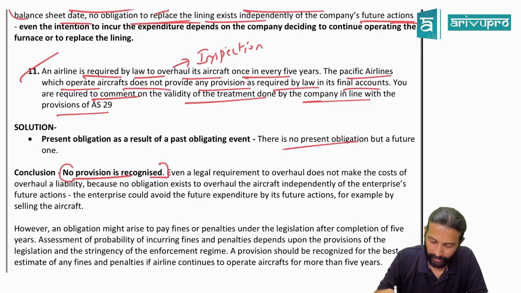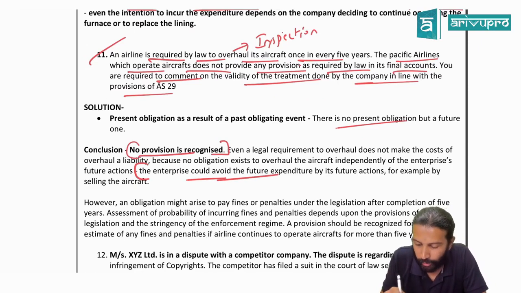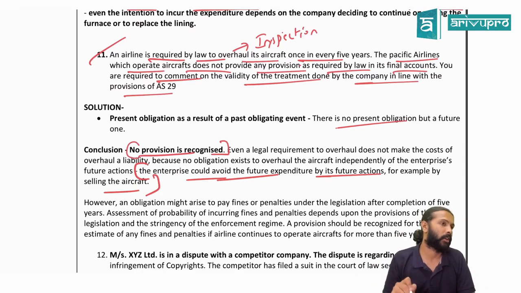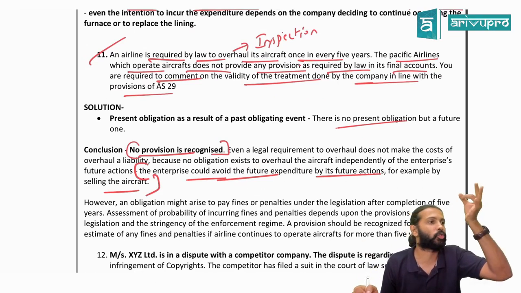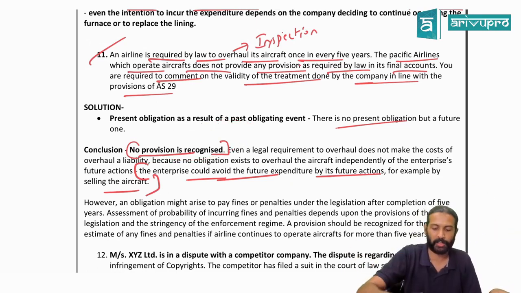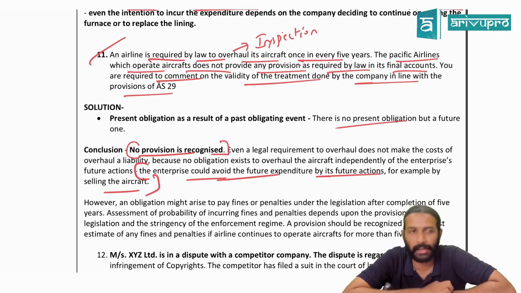Are we good? Because obligation is not there, because the company can avoid. Here, I think they have given the word Enterprise, underline this word, sir. Enterprise could avoid the future expenditure by its future actions, for example, selling the aircraft. Since they can avoid this expenditure by their action, we say that there is no present obligation. Since there is no present obligation, no provision is required. If you underline and write only that much, it is good enough.